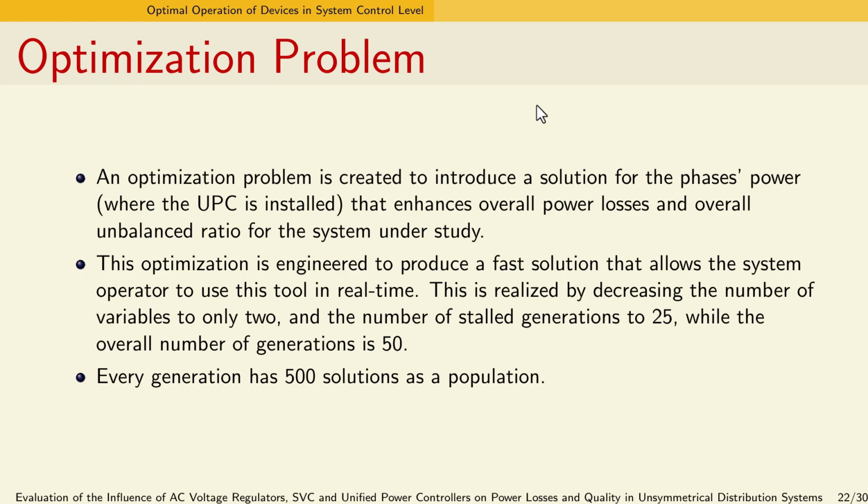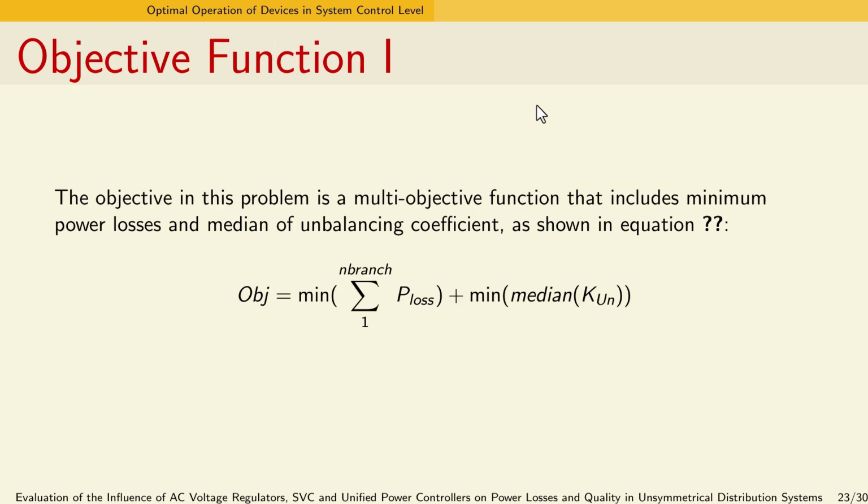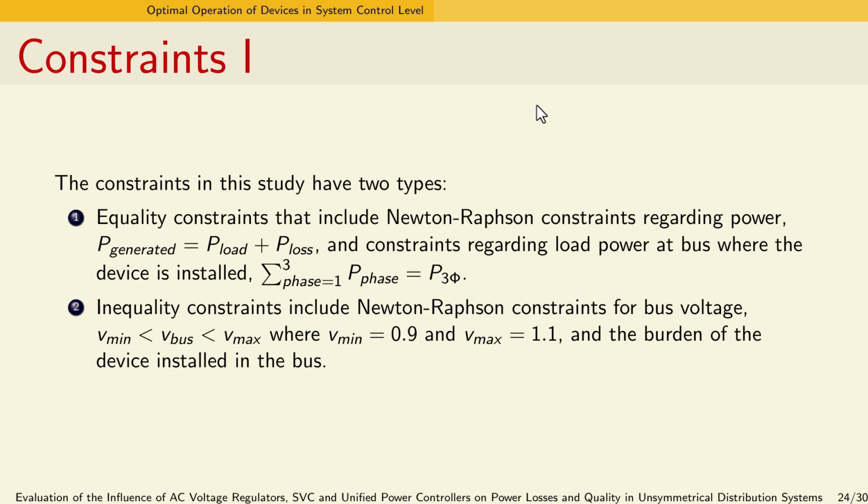Our optimization is designed to produce a fast solution that can be used by a system operator in real time by decreasing the number of variables to only 2 and limiting the number of installed generators to 25 out of a total of 50. The objective of our optimization problem is a multi-objective function that includes minimizing power losses and the median of the unbalancing coefficient. We also include the equality and inequality constraints, such as Newton-Raphson constraints regarding power and bus voltages.